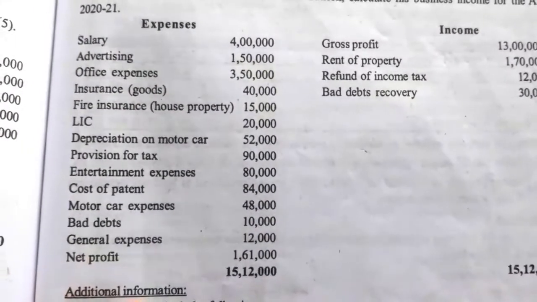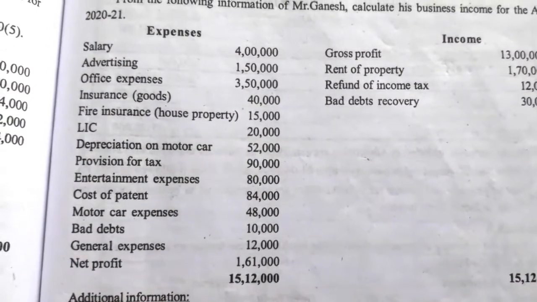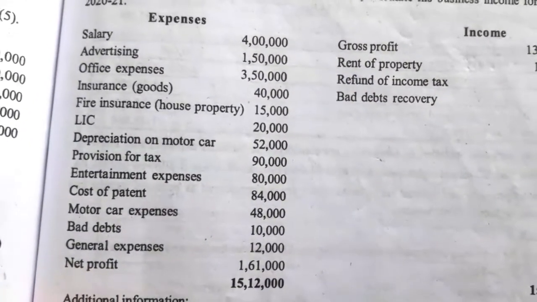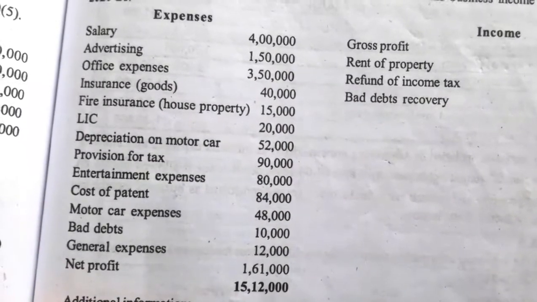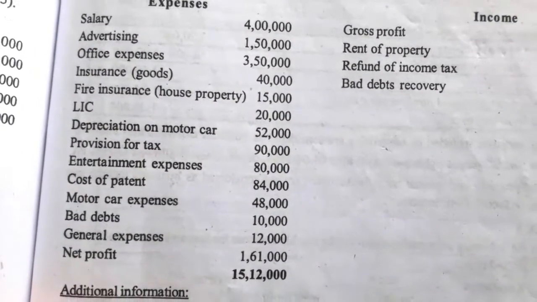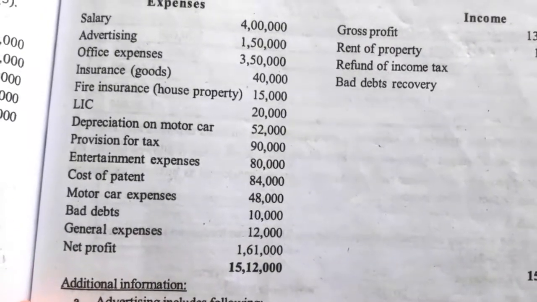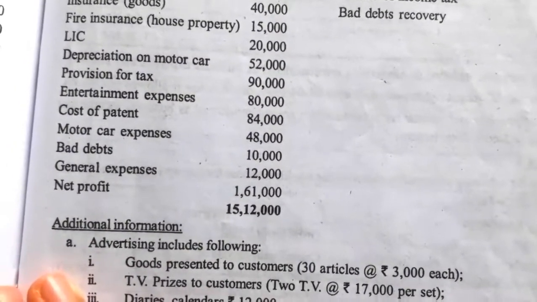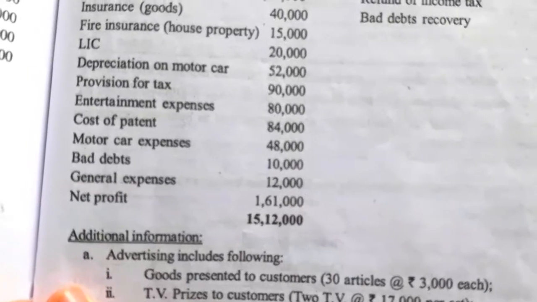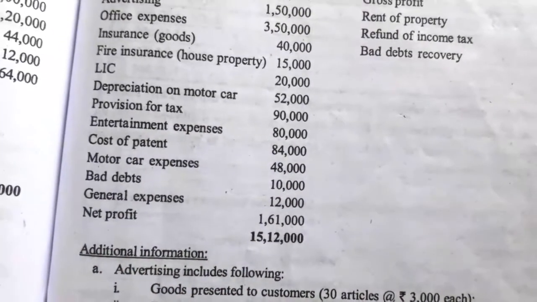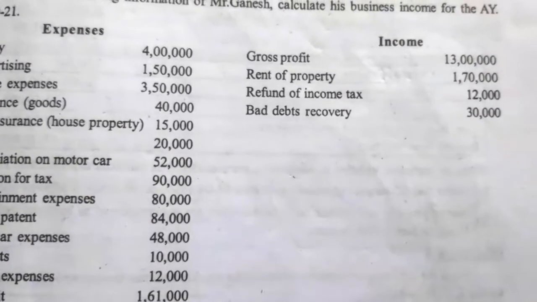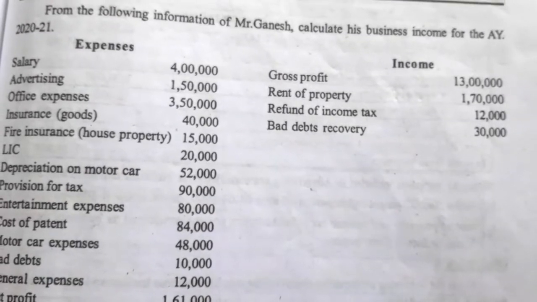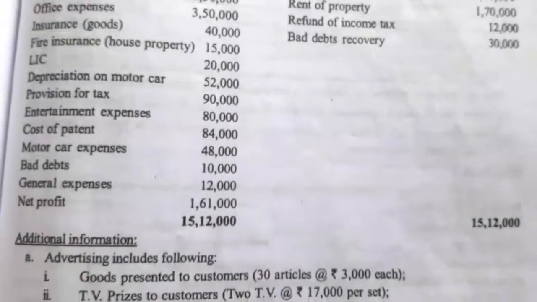Salary rupees 4 lakh, advertising rupees 1,50,000, office expenses rupees 3,50,000, insurance on goods rupees 40,000, fire insurance on house property rupees 15,000, LIC rupees 20,000, depreciation on motor car rupees 52,000, provision for tax rupees 90,000, entertainment expenses rupees 80,000, cost of patents rupees 84,000, motor car expenses rupees 48,000, bad debt rupees 10,000, general expenses rupees 12,000. On the credit side, gross profit 13 lakh, rent of property rupees 1,70,000, refund of income tax rupees 12,000, bad debt recovery rupees 30,000.